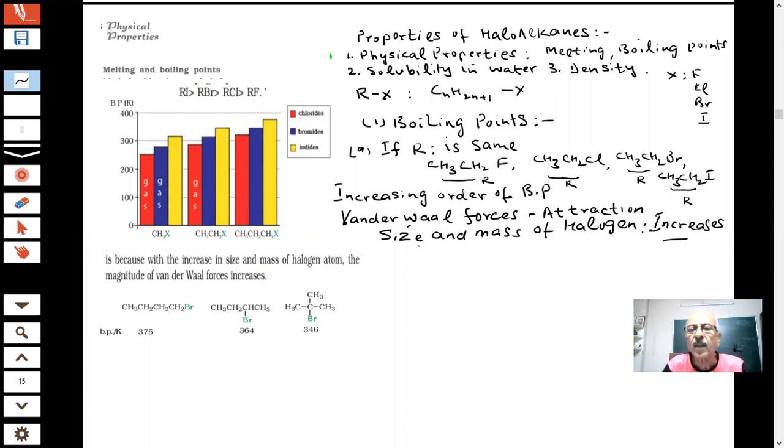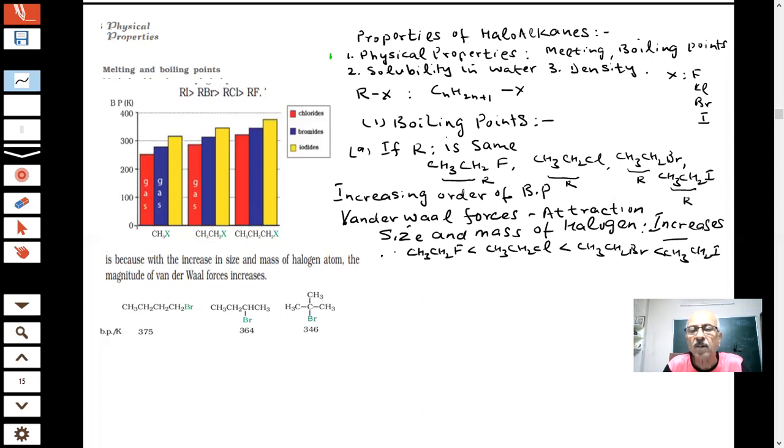Therefore, I can say that in these compounds which I have listed, the order is: if I have to go in increasing order, the lowest is CH3CH2F, then CH3CH2Cl, which is less than CH3CH2Br, and this is less than CH3CH2I. So this is the order of the boiling points. Iodine has the largest mass among all these halogens because the R group is the same, students. Therefore, this is the order of the boiling points. Any doubt here?